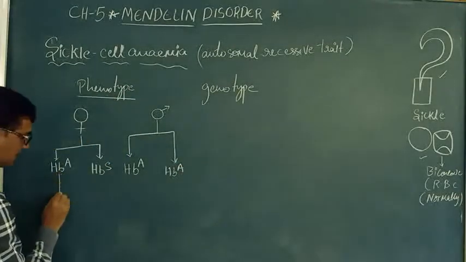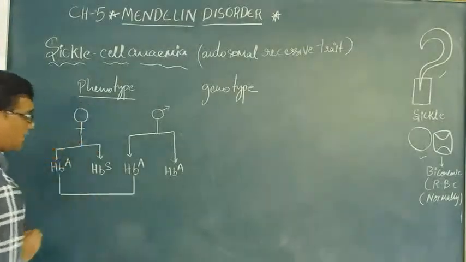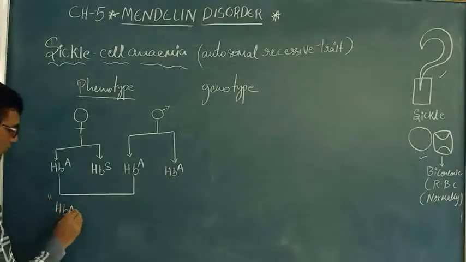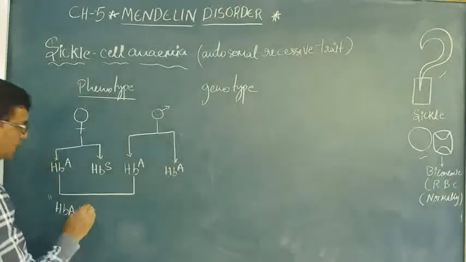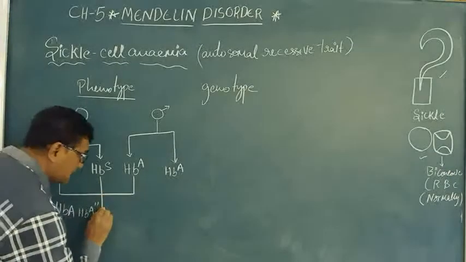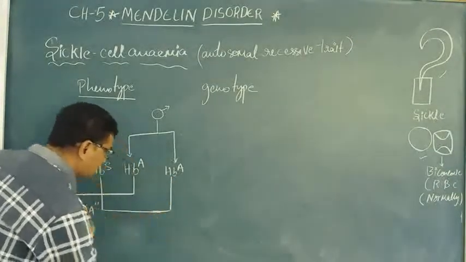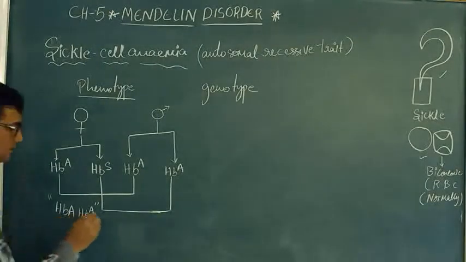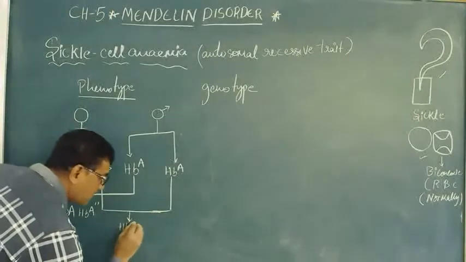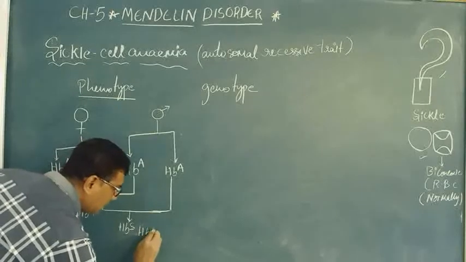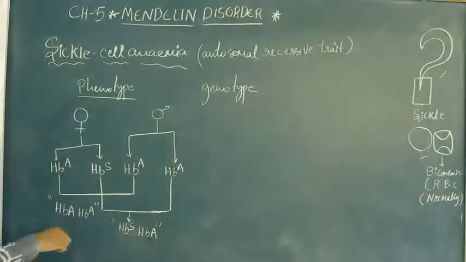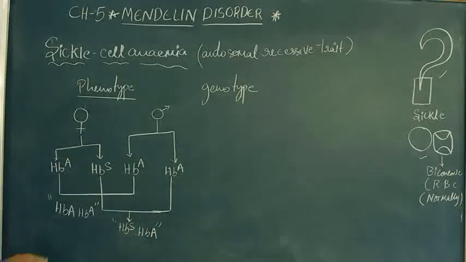So in this particular case, when the genes combine, HbA plus HbA, there is no sickle cell anemia. Here one is HbS, HbA, so here also there is no chance, because one dominant gene is already expressed.